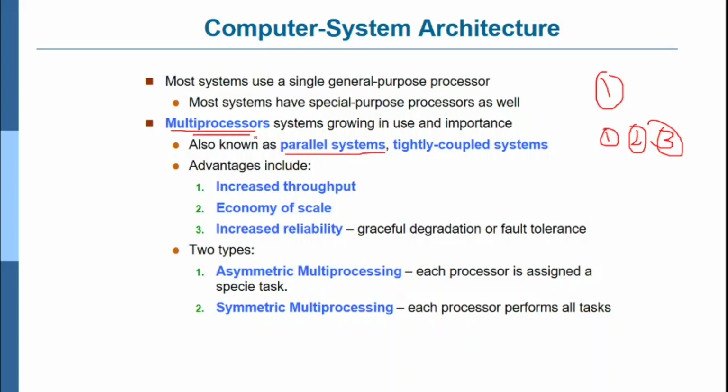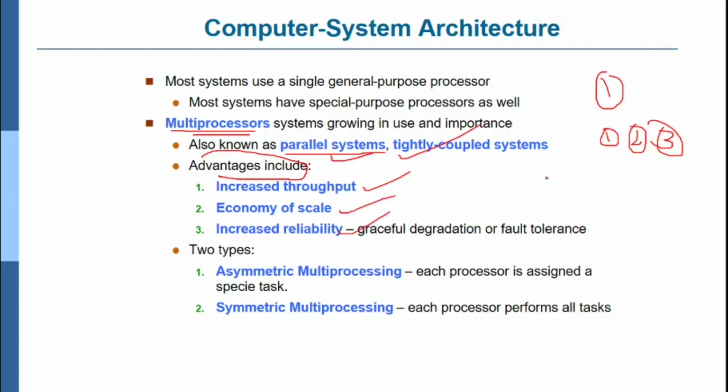A multiprocessor can also be called a parallel system or a tightly coupled system. In the examination they can ask you to write a definition or give another name for the multiprocessor: parallel system as well as tightly coupled system. What are the advantages of using a multiprocessor system? One is increased throughput, economy of scale, and increased reliability.